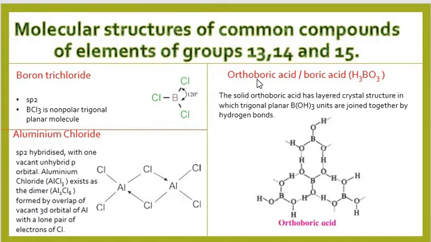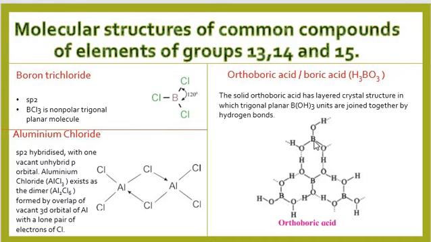Third structure is orthoboric acid or boric acid. Its molecular formula or chemical formula is H3BO3 and solid orthoboric acid has a layered crystal structure in which trigonal planar B(OH)3 units are joined together by hydrogen bonds. Here, if we see the structure of boric acid, one boron atom is bonded with 3 OH groups.